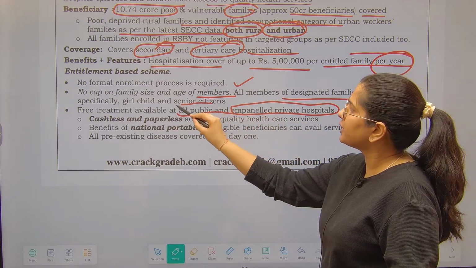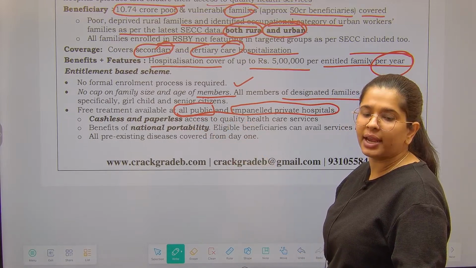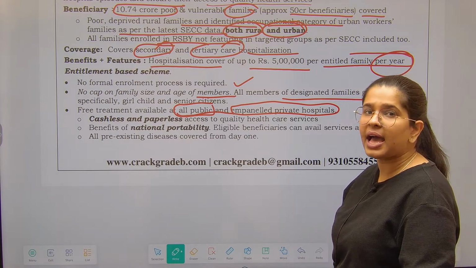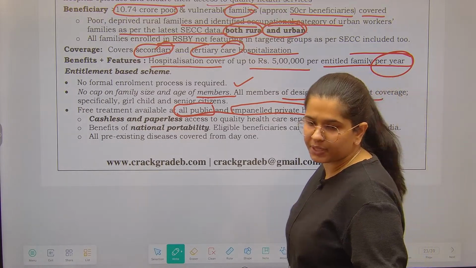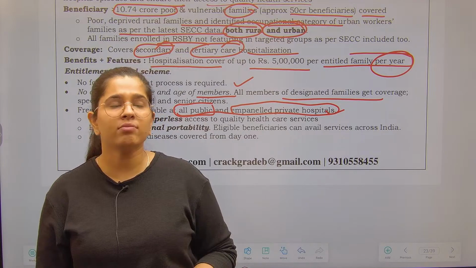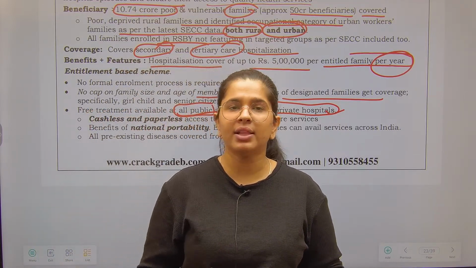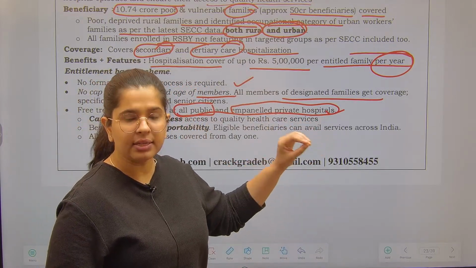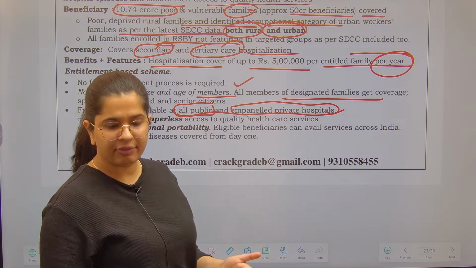Always look for the contradictory information. Here you should be remembering that where you can get the hospitalization. So you can get in all public facilities as well as impaneled private hospitals, all these hospitals which have registered themselves in order to provide the PM Jan Arogya Yojana. And one more thing, once these hospitals have impaneled themselves, there is a third party audit being conducted on them. They are not left like that.